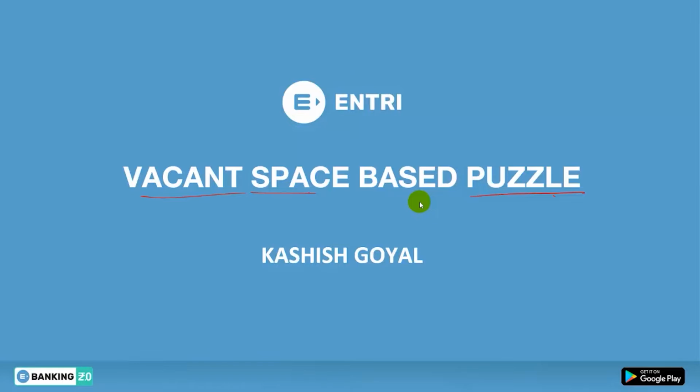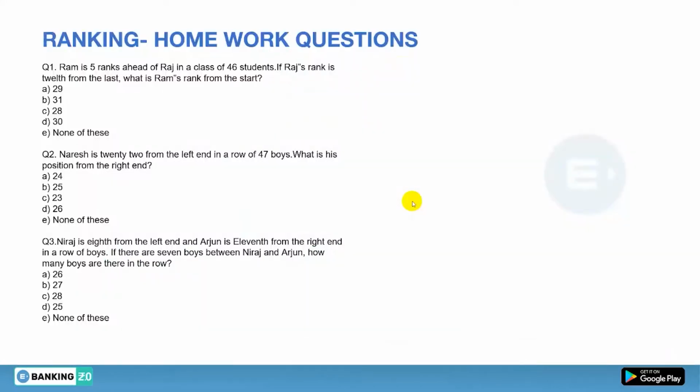But before that, in the last video we did ranking, and I gave you 5 questions for homework. So first of all we are going to solve those questions. Let's see the first question. Ram is 5 rank ahead of Raj in a class of 46 students. If Raj's rank is 12th from the last, what is Ram's rank from the start?